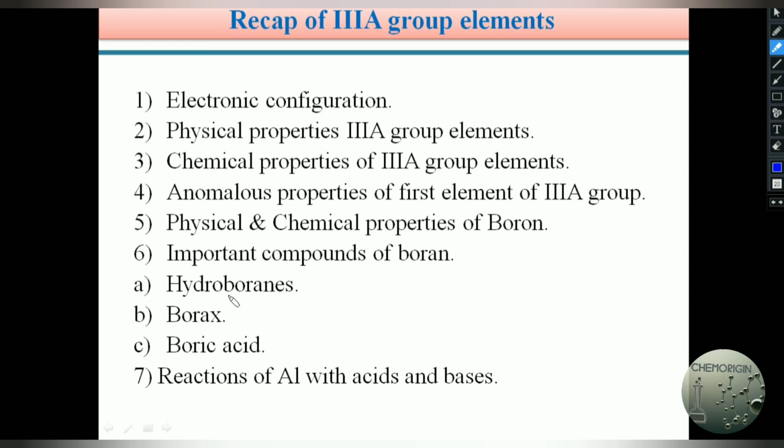And the next important compound is borax, Na2B4O7·10H2O. It is a sodium salt of boron. Its preparation and the chemical properties of borax we also discussed. Another important compound of boron is boric acid or orthoboric acid, B(OH)3 or H3BO3. The preparation of boric acid, chemical properties of boric acid, and boric acid structure we also explained.